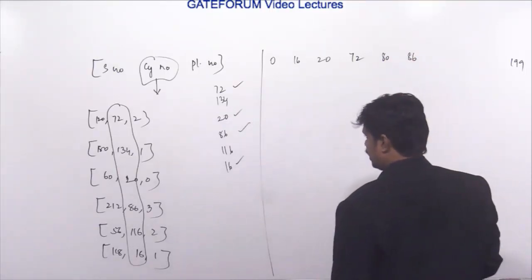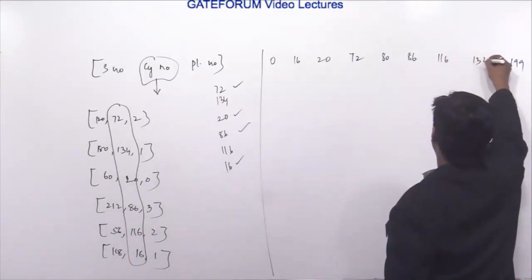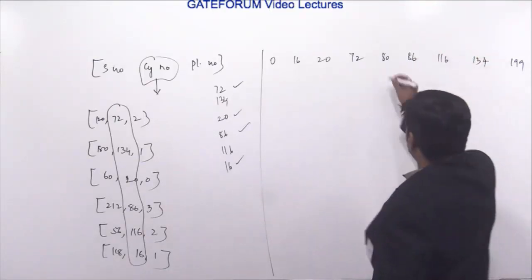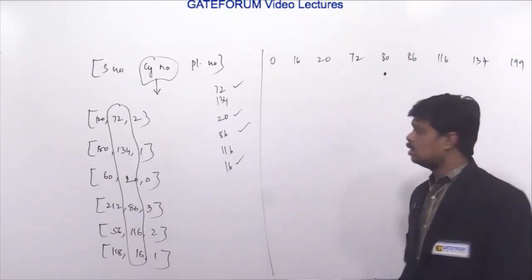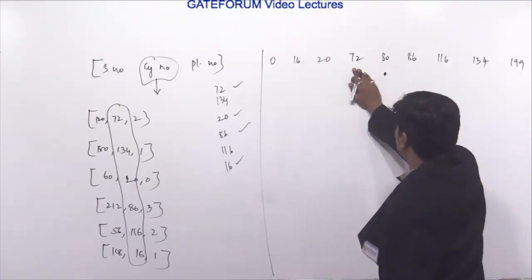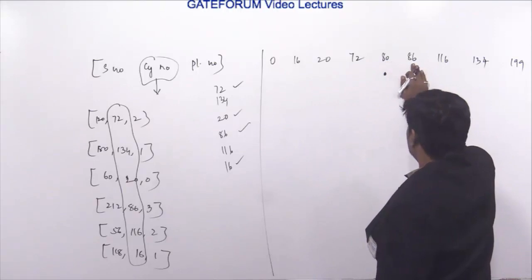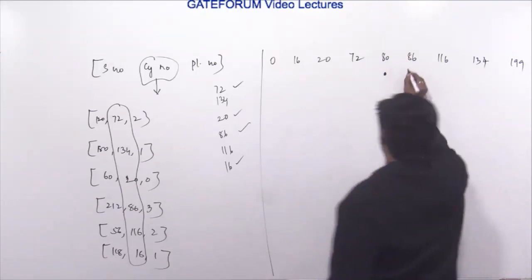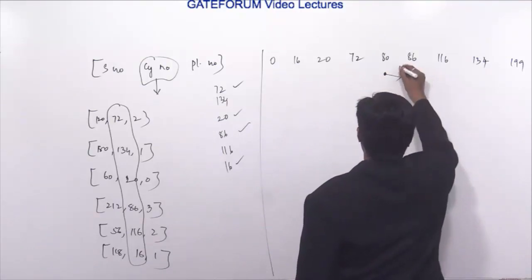After 86 we can expect 116 and then 134. And currently the disk head is here. Since it is shortest seek time first, which one is closer? If you consider 80 to 72, it is a distance of 8. If you consider 80 to 86, it is a distance of 6. So which is the shorter one? The head moves to 86 now.